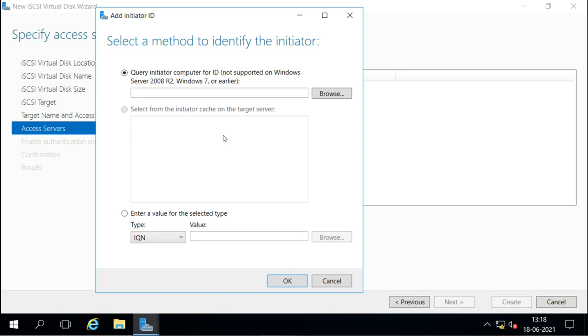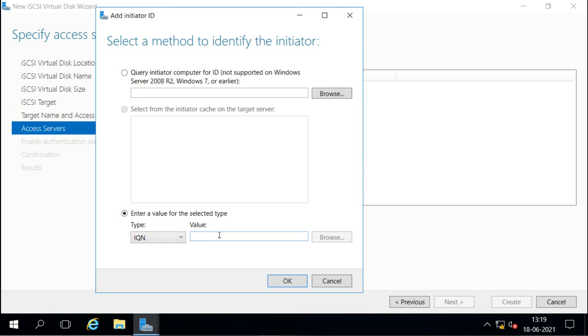Here we have the option to query the initiator computer ID, which is not supported on Windows Server 2008 R2 or Windows 7 or earlier versions. This is to select the unique computer ID for the initiator we want to allow. Then we can select an initiator which is already configured, but right now we have not configured any, so it is not showing any here. So we can enter a new IQN. Here we have the option to give the IQN, so we can copy the IQN or write it here.